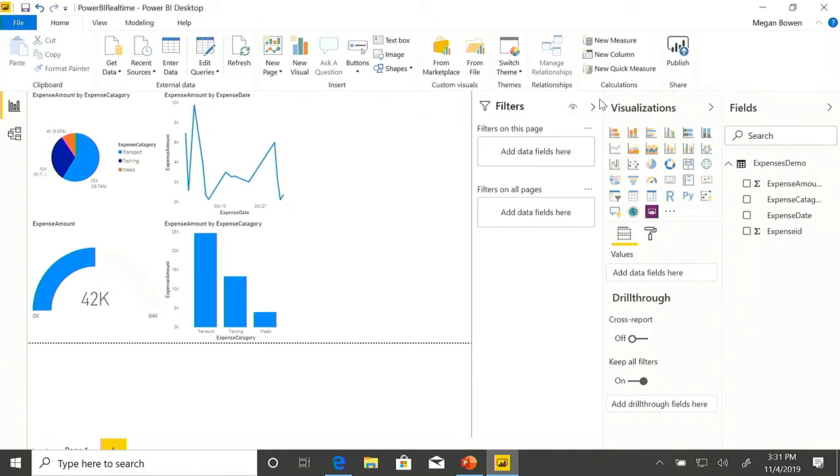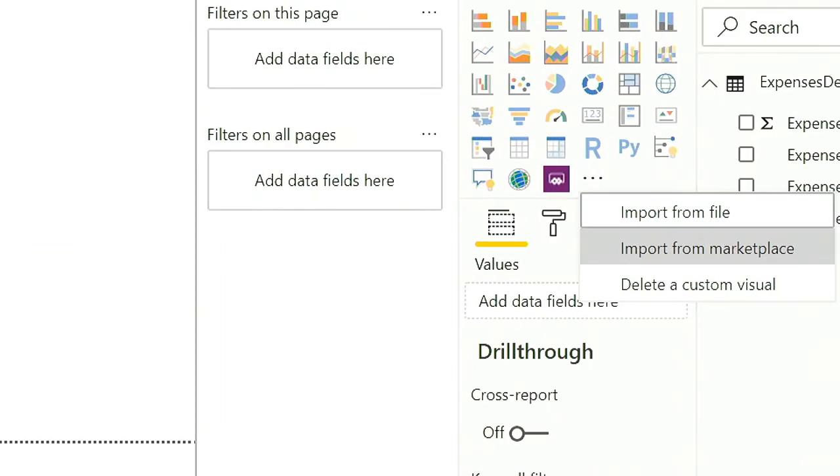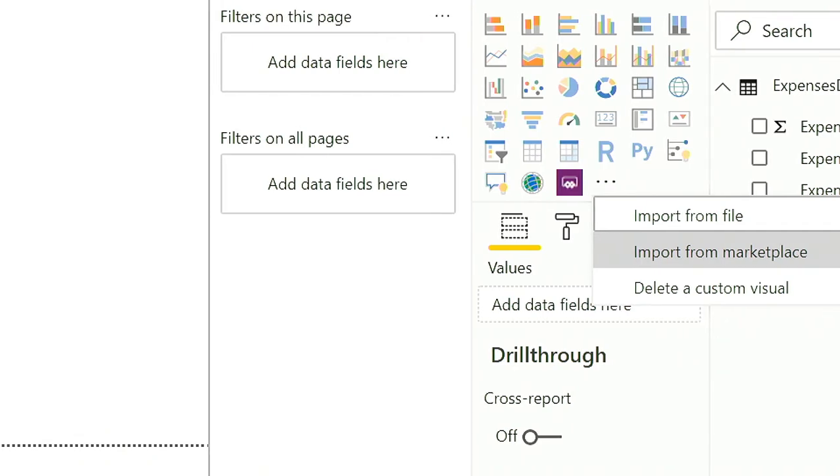Now, on your Power BI, you should see this visualization for Power Apps for Power BI. If you don't see it there, just click on the ellipses, go import from Marketplace, and just search for the Power BI visualization, or Power Apps visualization.